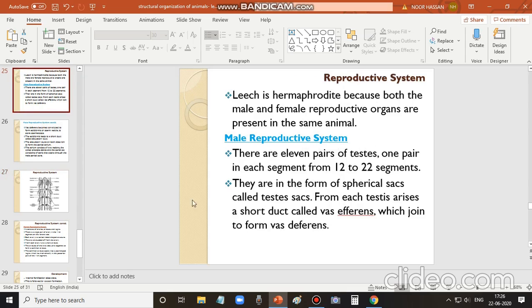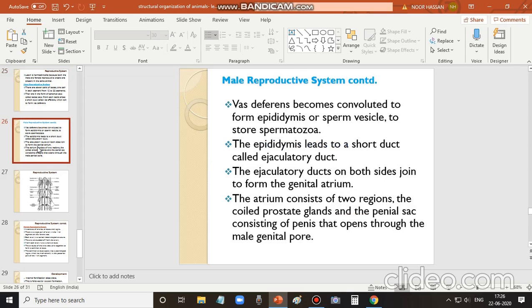Going back to this explanation, this is what we have learnt already. There are 11 pairs of testes arranged from the 12th to the 22nd segment. From each testis arises the vas efferens, which becomes the vas deferens.